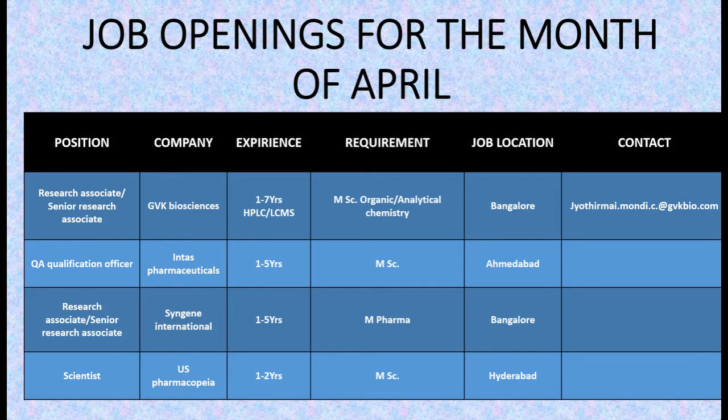Next is QA Qualification Officer at Intas Pharmaceuticals. Experience required is 1 to 5 years. MSc, any branch can apply. The location is Ahmedabad, Gujarat. Third is Research Associate or Senior Research Associate at Syngene International. Experience is from 1 to 5 years. M Pharma required. The location is Bangalore. And the last position is Scientist at US Pharmacopoeia. Experience required is 1 to 2 years. Requirement is any branch of MSc. The job location is Hyderabad.